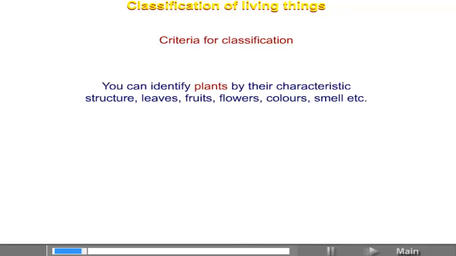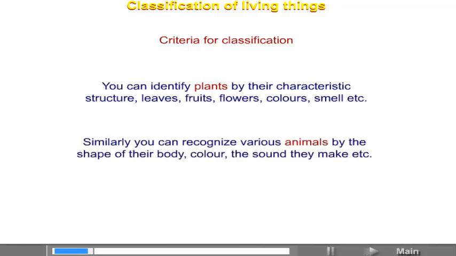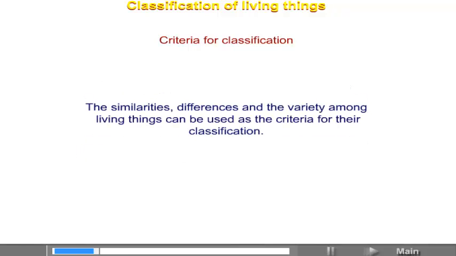You can identify plants by their characteristic structure, leaves, fruits, flowers, colors, smell, etc. Similarly, you can recognize various animals by the shape of their body, color, the sound they make, etc. The similarities, differences, and the variety among living things can be used as the criteria for their classification.